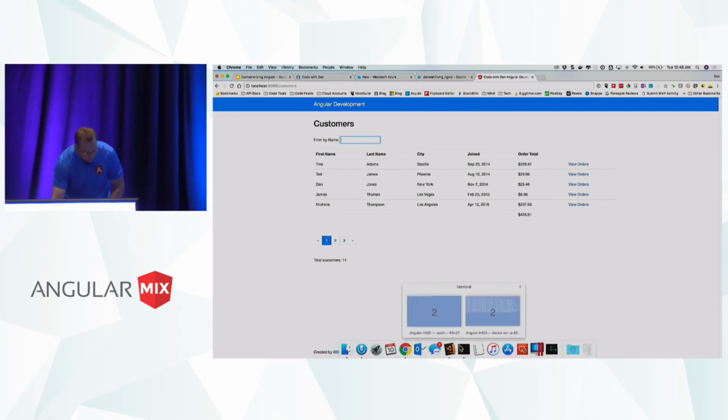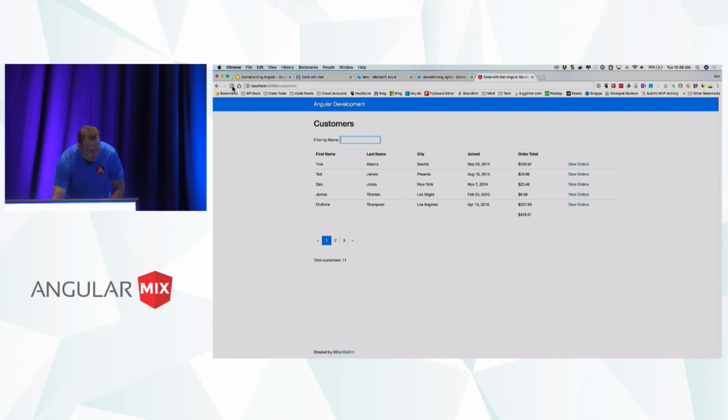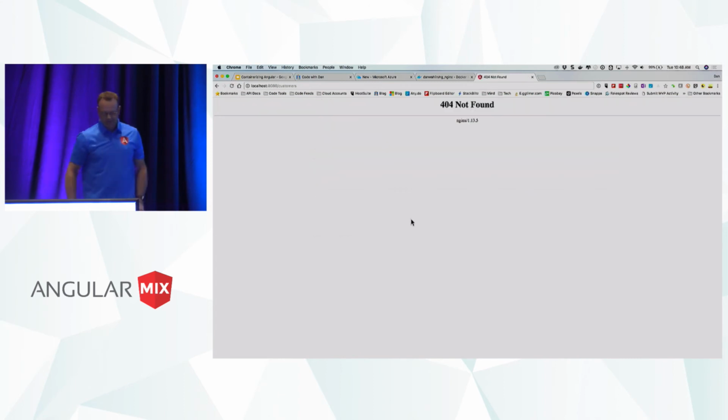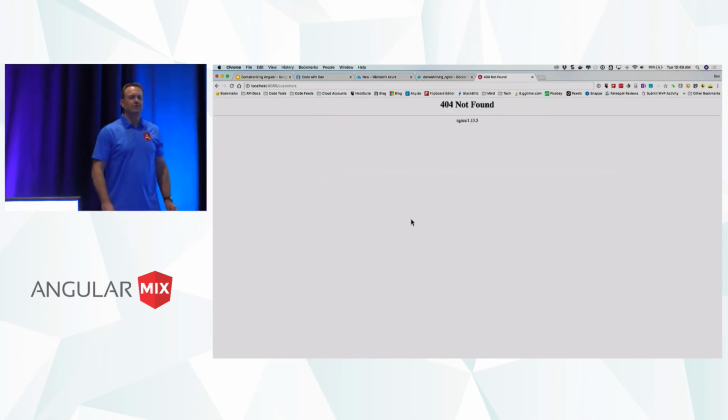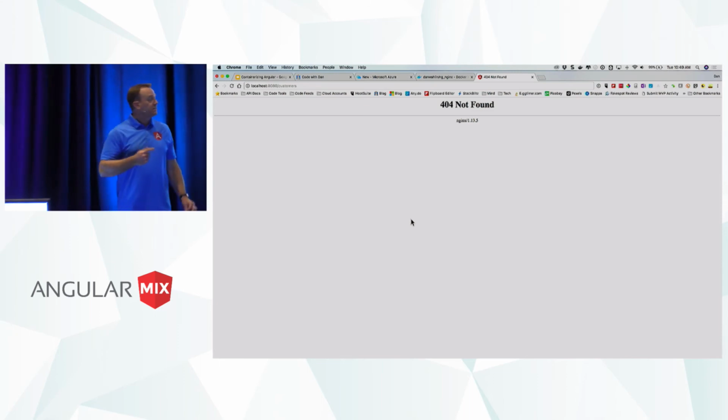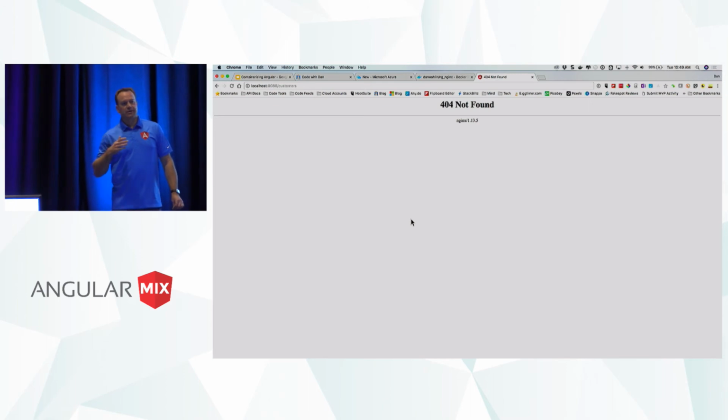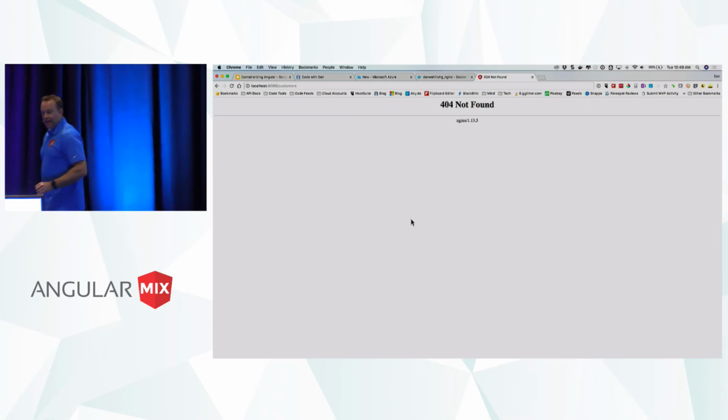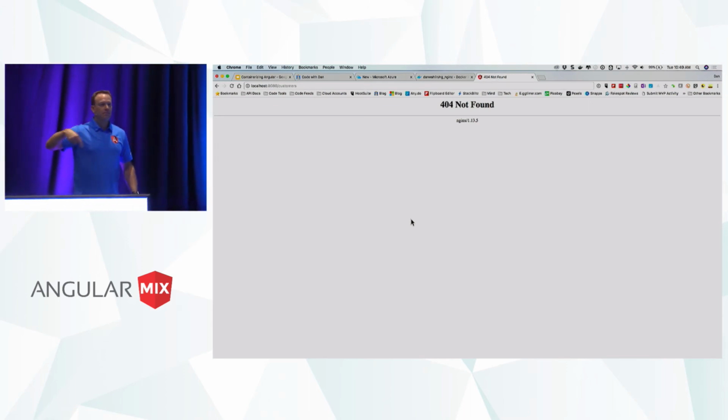Okay, now that's cool, but watch what happens here if I refresh. All right, 404, not found. Why? Well, because it's looking on the server for a /customers. There is no /customers on the server, so it errors out. You know, we typically have to set up a redirect.